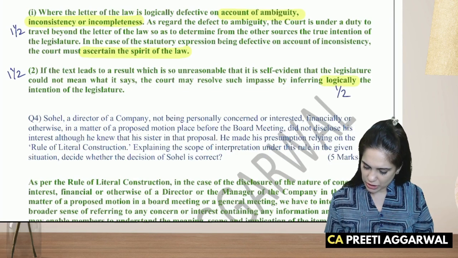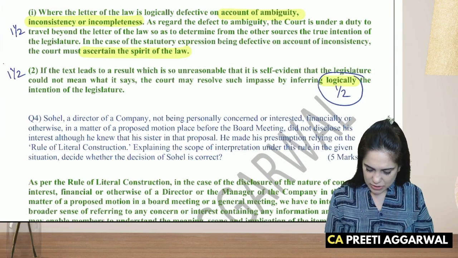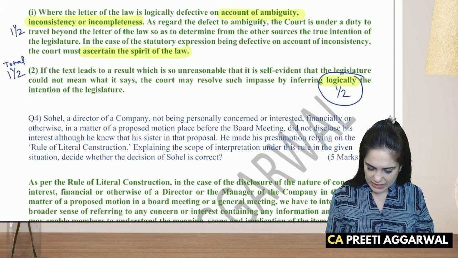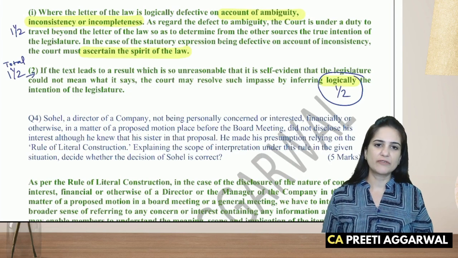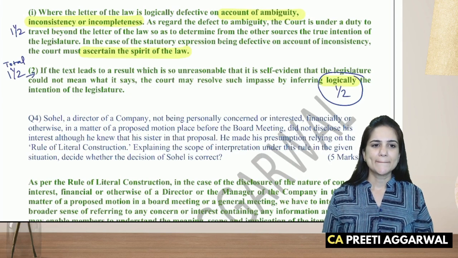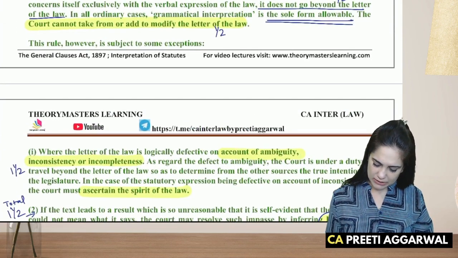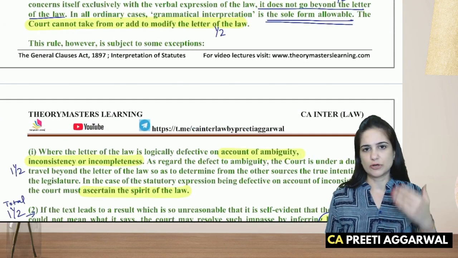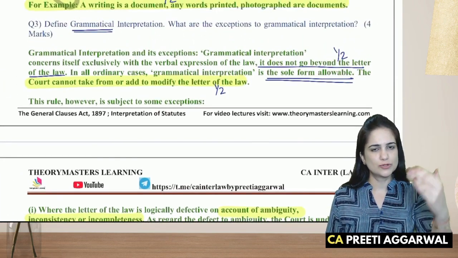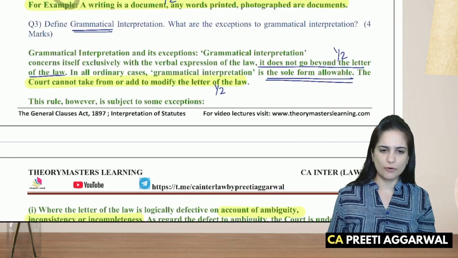So we will write logical. Okay, so half mark specially for this. Total 1.5. This is total 1.5 for the second point. But half mark if you have written the word logical. So 1.5, that is 3 marks, and 1 mark for the introductory paragraph. So that makes it a 4 mark question.